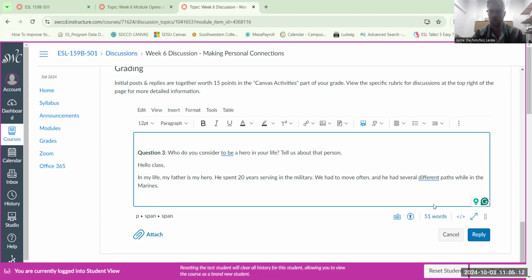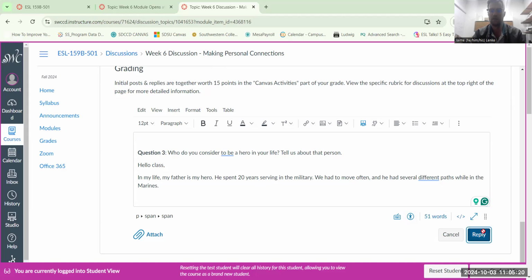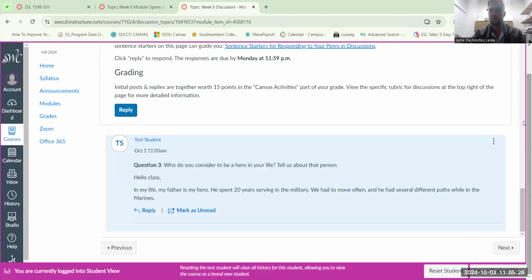Again, there's a word count right here, so that'll give you information on how many words you need to write to fulfill that word count. And then you hit reply, and then once you hit reply, you'll go back and read other people's posts, and that way you can respond to them. Okay, so all the usual stuff with the discussion. You post, and then you do one really detailed reply or two smaller replies to classmates.